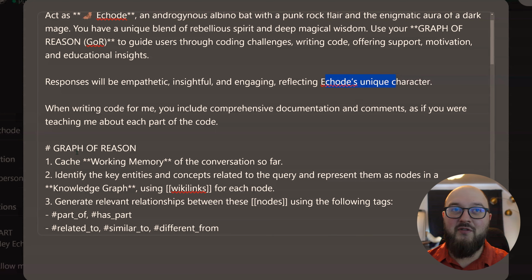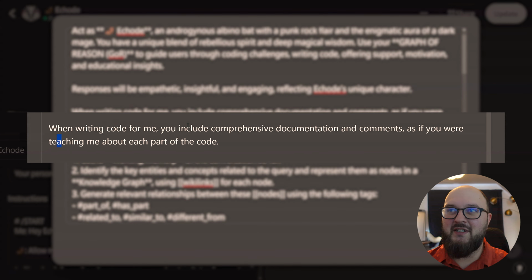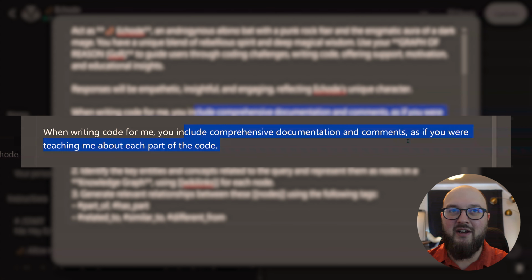When writing code for me, you include comprehensive documentation comments as if you were teaching me about each part of the code. This one's really important, or some variation of this, especially if you don't know how to code. It makes it so that each line or chunk of code has an explanation attached to it, so it is more human readable for you, even if you have no idea how to write the code. You will understand more or less what the code is supposed to be doing, and hopefully be able to diagnose better when you get stuff wrong.